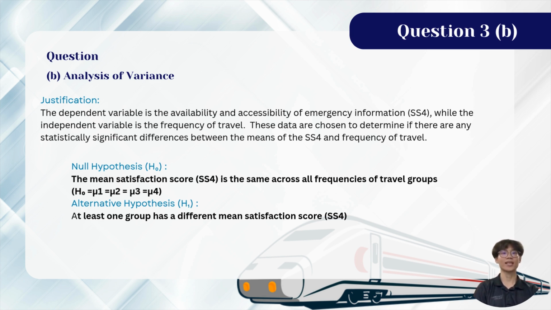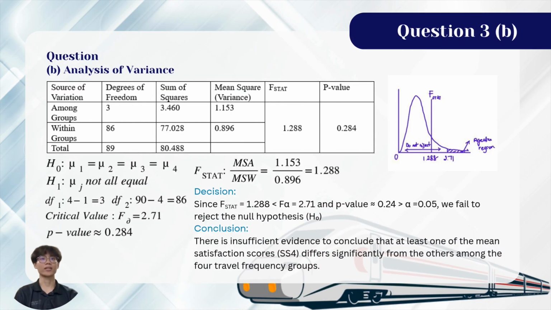The null hypothesis is the mean satisfaction scores are the same across all frequency of travel groups, whereas the alternative hypothesis is at least one group has a different mean satisfaction score. Hence, in the one-way analysis of variance ANOVA table, we can notice that there are degrees of freedom, sum of squares, mean squares, F statistic, and p-value. These data are all calculated in Excel.